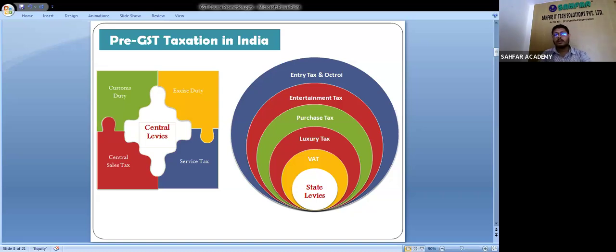In this slide, you can see the pre-GST taxation structure in India. The left hand side shows central levies, central taxes before the GST Act came in India, and the right hand side shows the state taxes before the GST came in India.